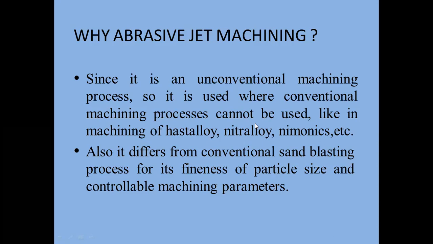And the difference from other conventional and unconventional processes is the fineness of the particle size, and the machining parameters can be controlled, right? This is the major advantage which makes abrasive jet machining superior to others.